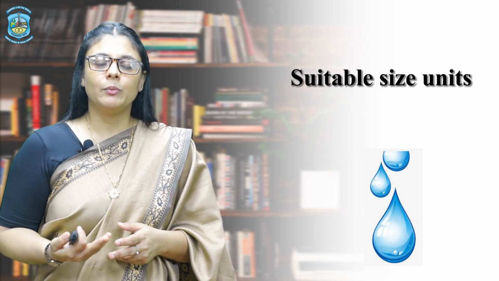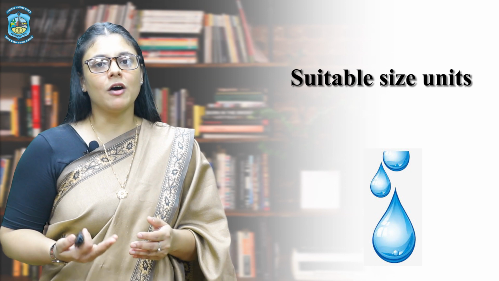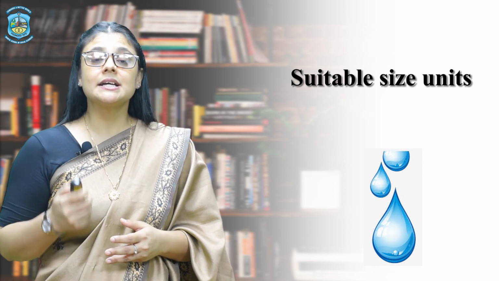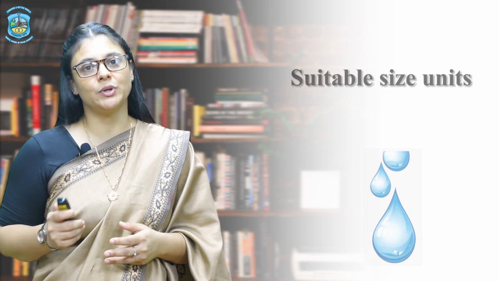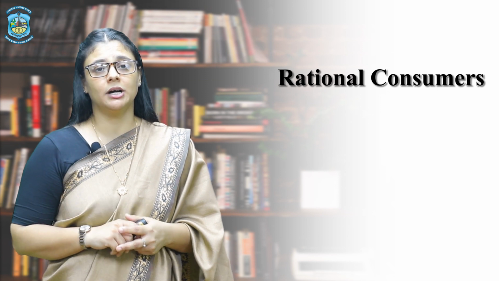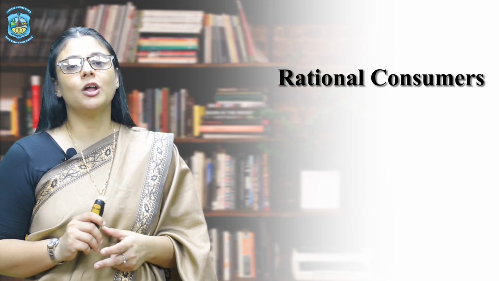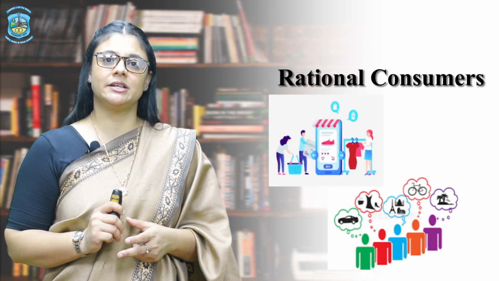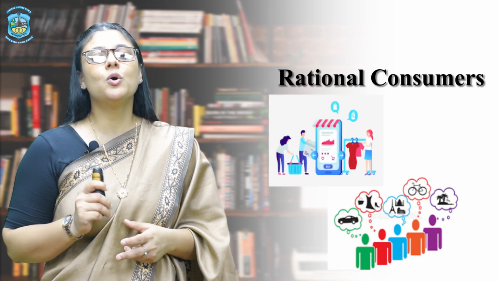So therefore, whenever we are analyzing the law of diminishing marginal utility, we have to make sure that there is consumption of sizable units. The next assumption is that of a rational consumer. We can only study the law of DMU if we are taking into consideration a rational consumer who is consuming the good.